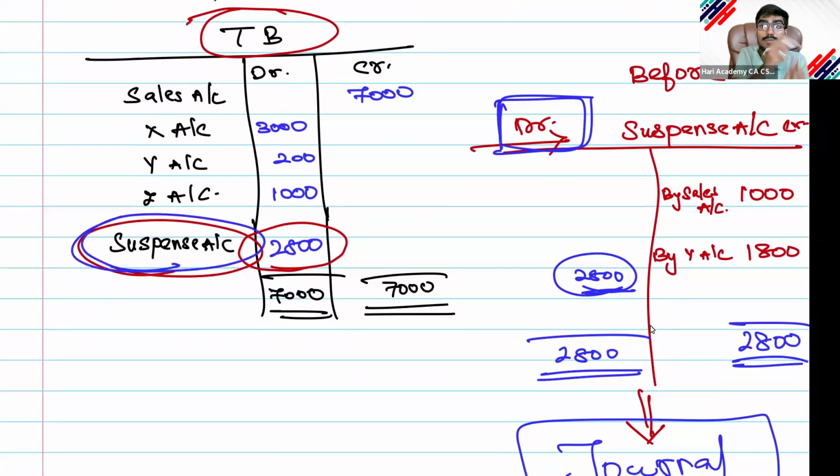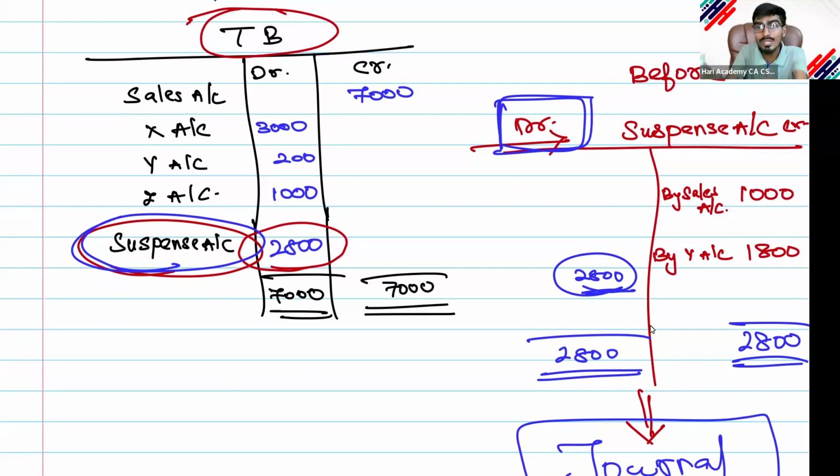This is a reversal process you should do. You will not directly go and immediately put suspense account 2800. This is a background process you should check, and then only you should put it in the trial balance. Without a ledger account, the trial balance will not show it. The suspense account should have a ledger account, then only it will appear in the trial balance.